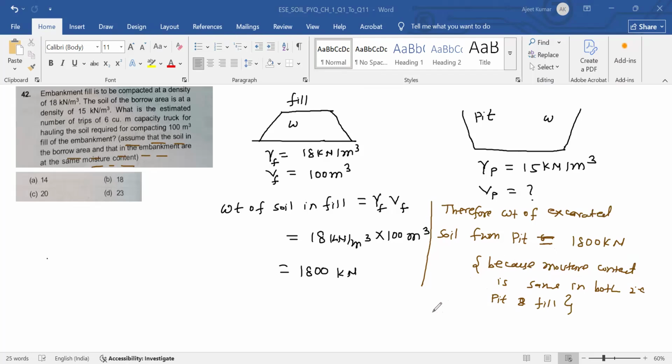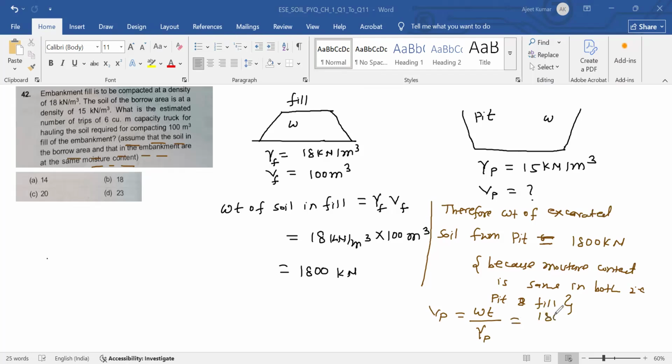From here, the volume of excavated soil from pit will be Vp, that is weight divided by the density of soil excavated from pit, gamma p.